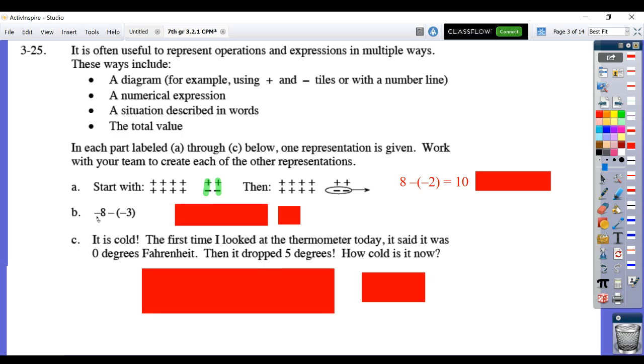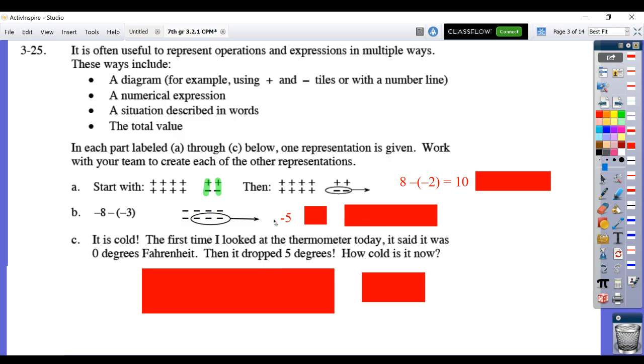For B, -8 minus -3. So this time they're giving us the expression. So we need to make a picture for it and come up with a value. So I started with this picture of -8. So I had 8 negative signs here. I'm taking away 3 negatives. So I'm circling or lassoing that, taking those away, and then seeing what remains. All right, and what remains is -5.